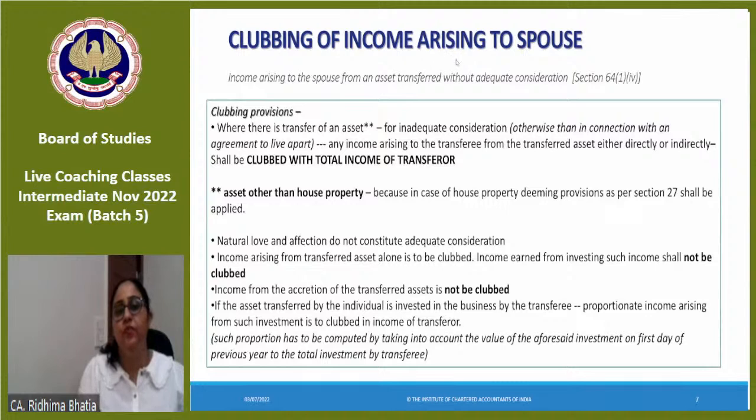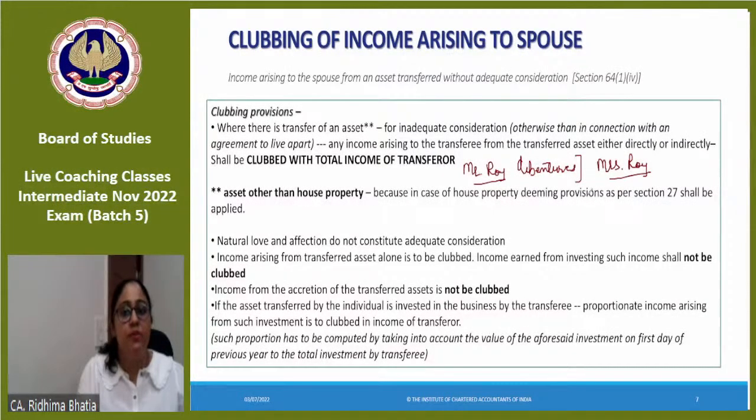Now another is where income is arising from an asset transferred without adequate consideration or without any consideration to spouse. So suppose I transferred some debentures. Let us take Mr. Roy. Mr. Roy transferred debentures in the name of Mrs. Roy.